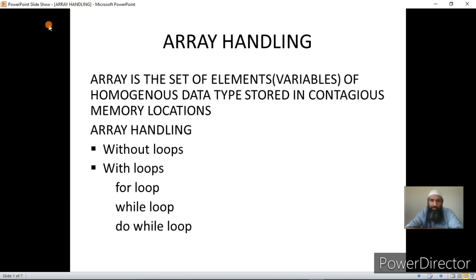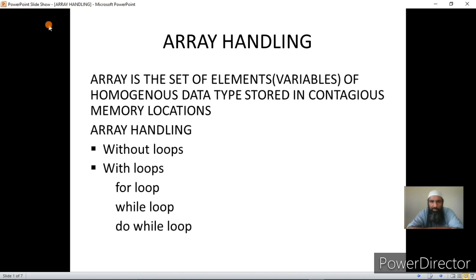Now array handling can be done with the loops or without the loops. So far as loops are concerned, you can use all the three loops available in C and C++, that is for loop, while loop and do while loop to handle the arrays. But we can also handle the arrays without the loops. And so far as handling without loops is concerned, we can input the array elements individually and then display them individually or use them in the automatic executions. Each element can be accessed individually.